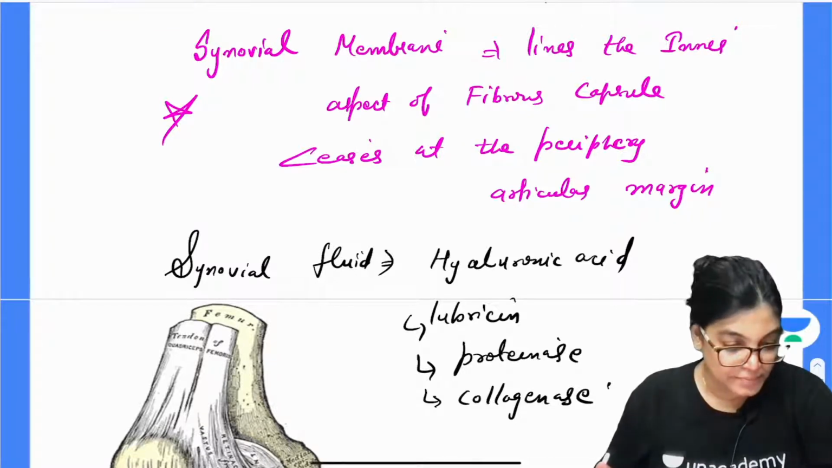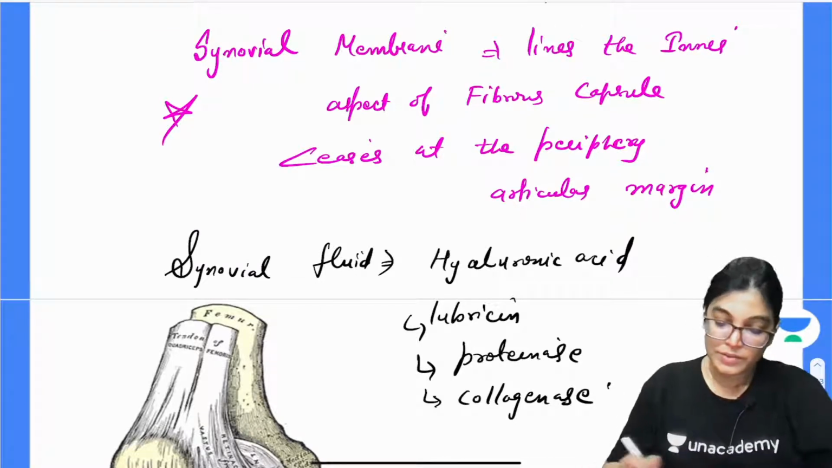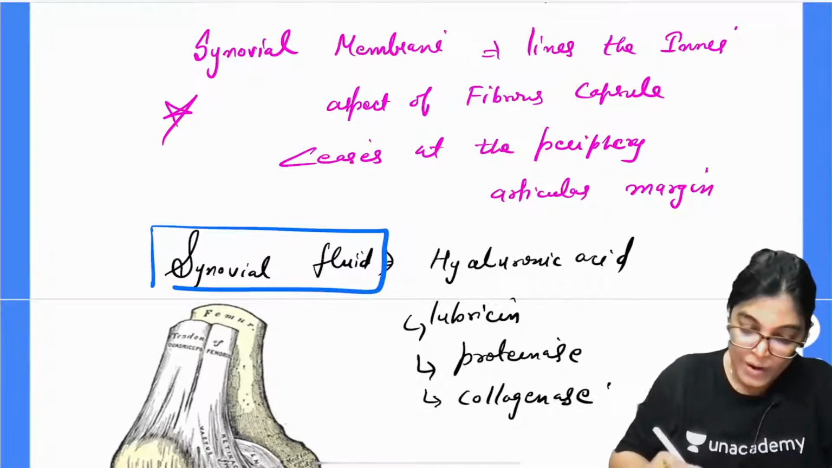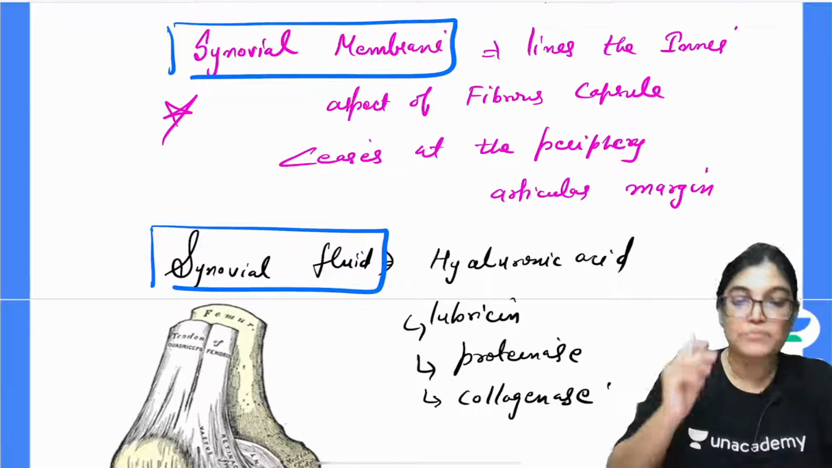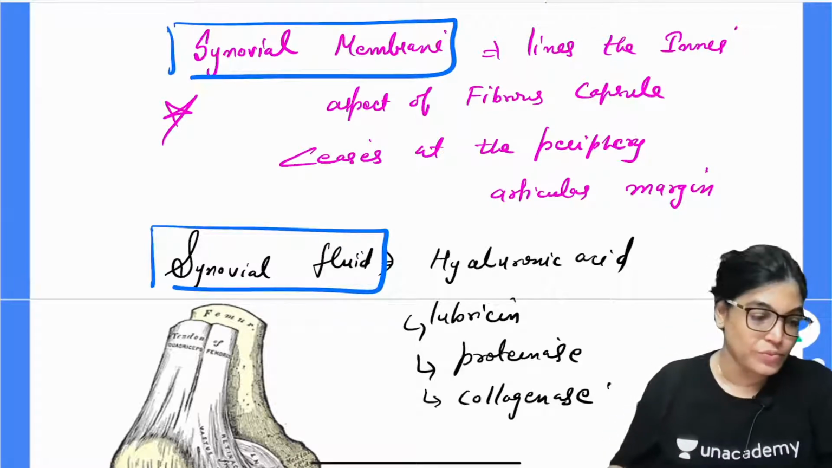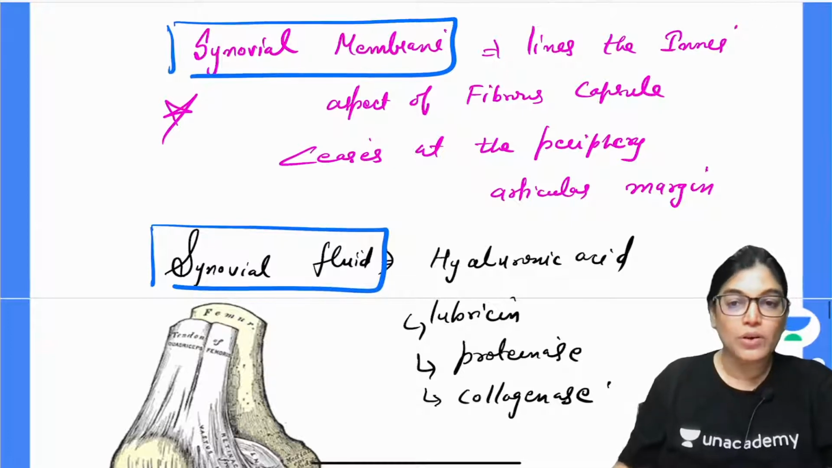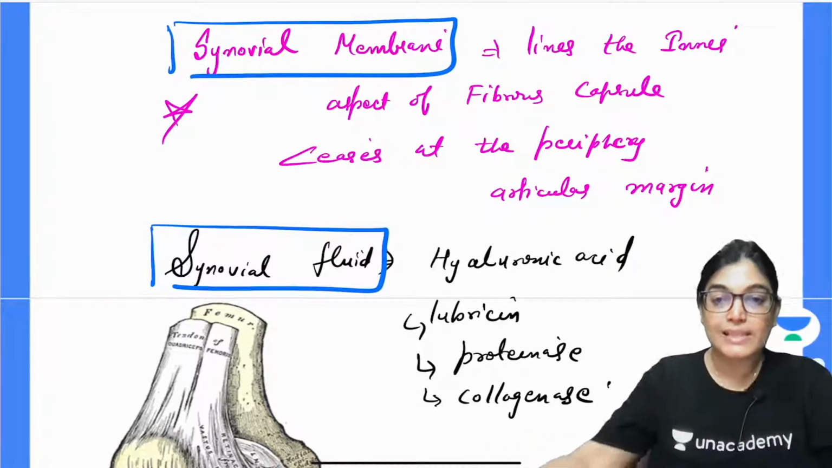So is it okay, Hussain? So yes. Now I think the concept of fibrous capsule, synovial membrane and synovial fluid is cleared. Okay, Hussain, great.